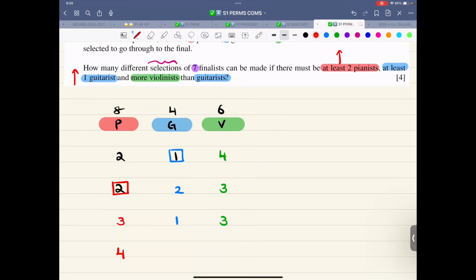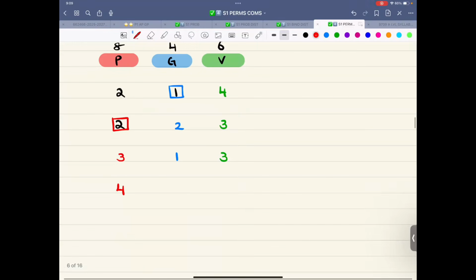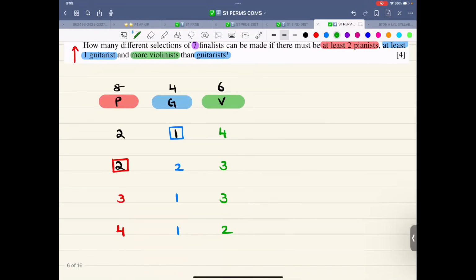So if I increase this to 4 and I want violinists to be more, so let me write 1 over here. 4 plus 1 is 5. And then this green one is 2. I think these are the different options. If you can think of any other, justify it. So now over here, let me write it. This is 8C2 into 4C1 into 6C4.